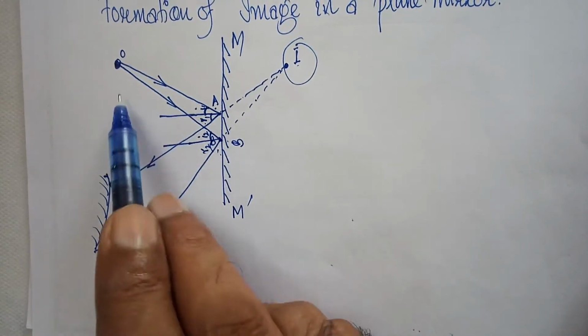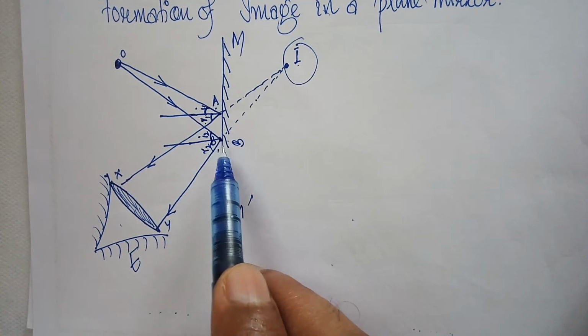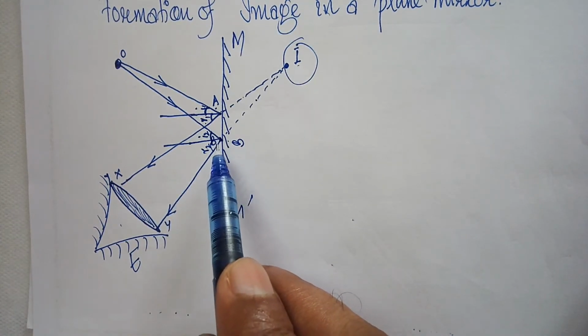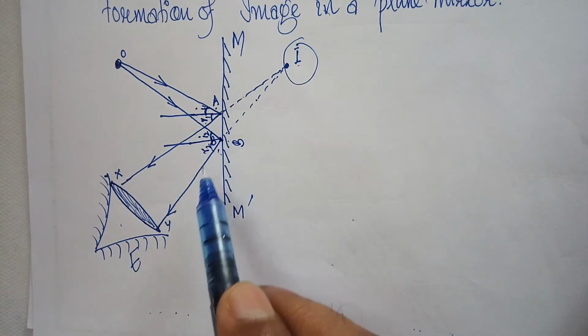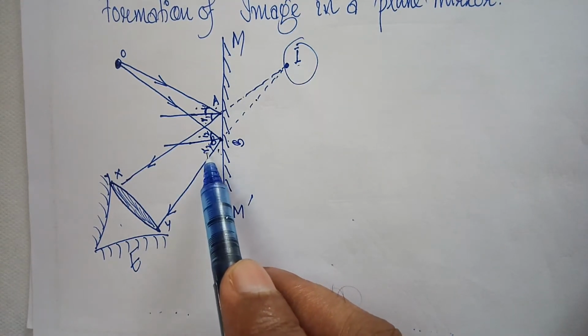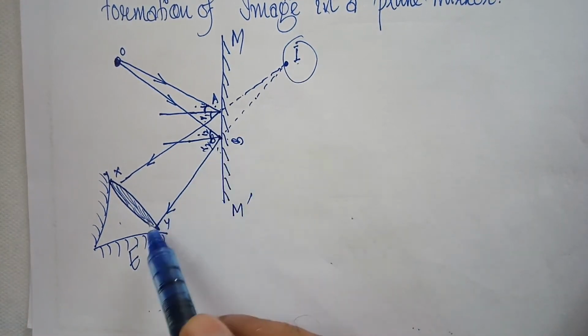Another ray of light OB is hitting on the mirror at the point B, forming an angle of incidence I2 and an angle of reflection R2, and it is going towards the BY direction.